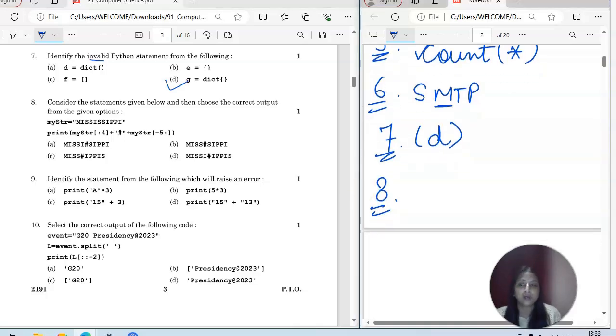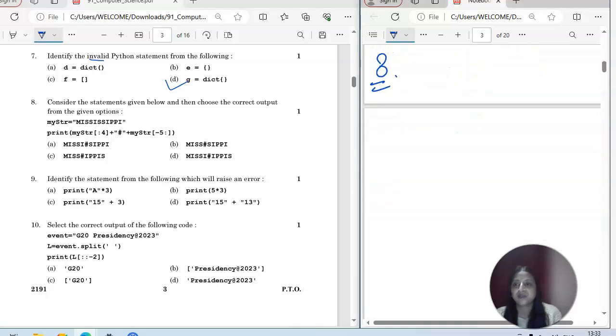Okay, now we will go for the eighth one. Consider the statements given below and then choose the correct output from the given options. One string is given here, which is Mississippi. So we have print here, and you can see the string slicing is always coming. So we have 4. 4 is the last value. So it is going to extract the characters from the given string from 0 to 3.